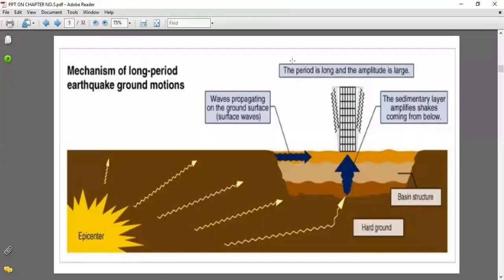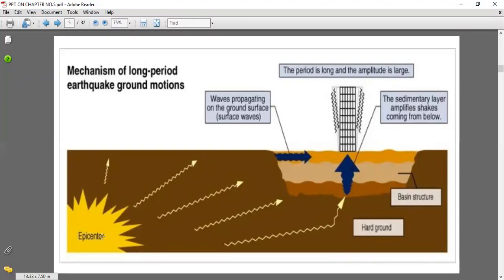In unit number 1 we have already covered this. In the same way we will see here: the epicenter is shown. The epicenter is the point at which the earthquake occurs, that is nothing but the center. From this center, waves are produced; these seismic waves are shown here. Some of the waves are surface waves, some are body waves, but these two types of waves disturb the structures.